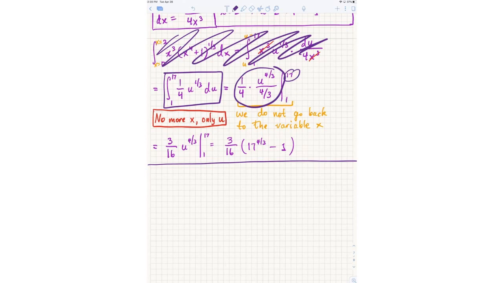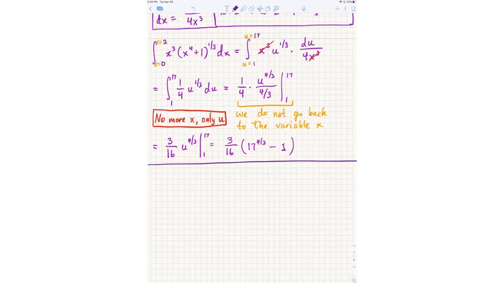I mean, the whole point of this, think about what you would be doing if you went back to x. If I wrote here 3/16, x to the 4th plus 1 to the 4/3, and then went back to the original numbers, 0 and 2, what would you be doing? All you would be doing is plugging in 2 and 0 again, just to get back 1 and 17. You're undoing your work just to rewrite it another time, and you're missing the whole spirit of the problem. The whole spirit of the problem is that the u substitution makes the problem easier.